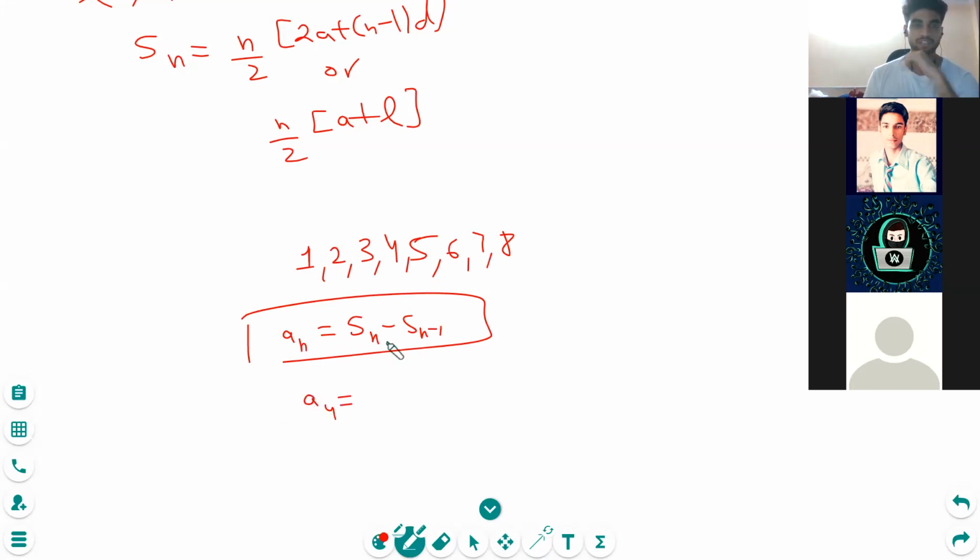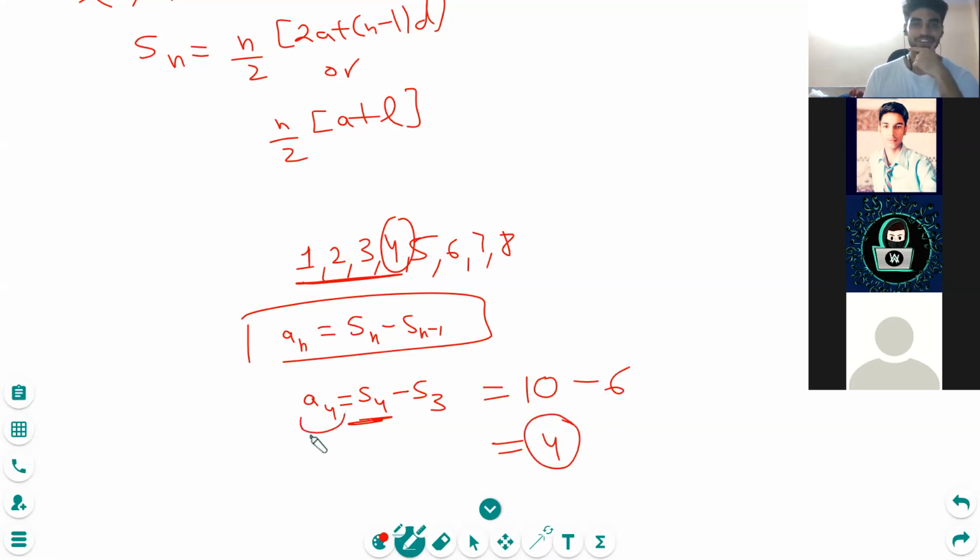Okay, this was actually a derivation. Okay, this was a question and we are using it as a formula. A4 must be S4 minus S3. So A4 must be 4. S4, I am not using the formula now, just telling you generally. S4 goes up to where? 4 plus 3 is 7, 7 plus 3 is 10, minus S3: 3 plus 2 is 5, 5 plus 1 is 6. So this is 4. So A4 is 4. So that means this is another formula.